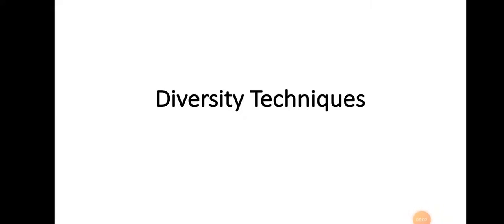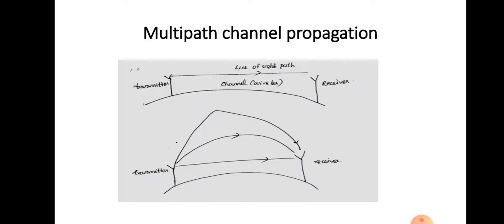Dear students, today we are going to discuss diversity technique. So, before that, let us see. In the case of a multipath channel propagation, the signal transmitted from the transmitter to the receiver may pass through different channels, or its propagation path is different due to some obstacles between the transmitter and receiver. So, the signal received at the receiver will have different characteristics. This characteristic is utilized in the case of diversity techniques.